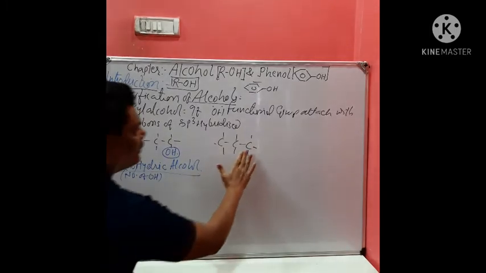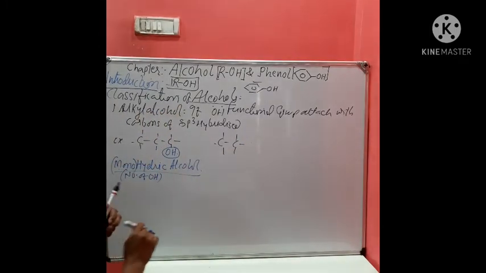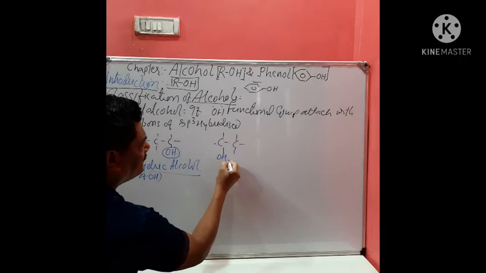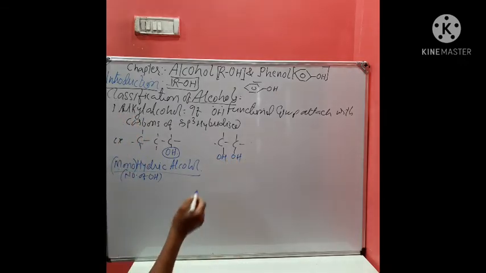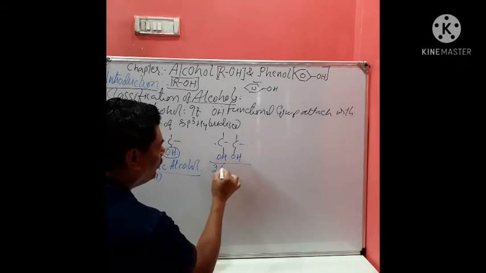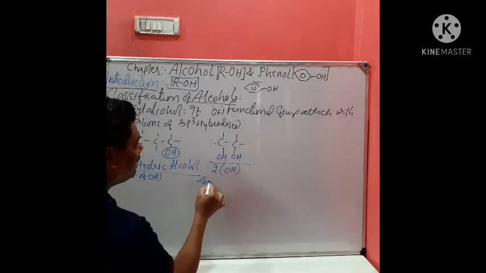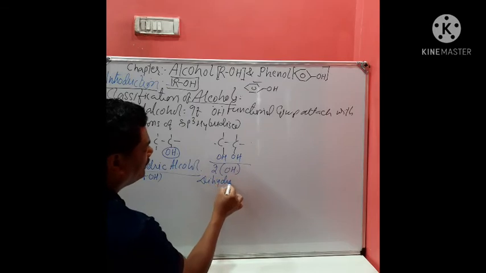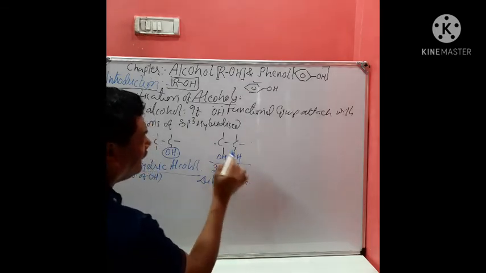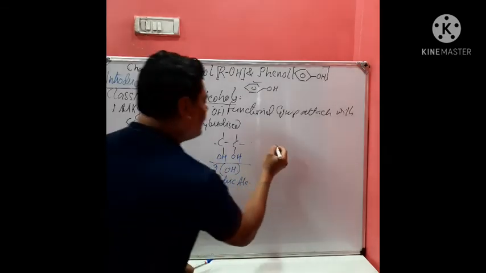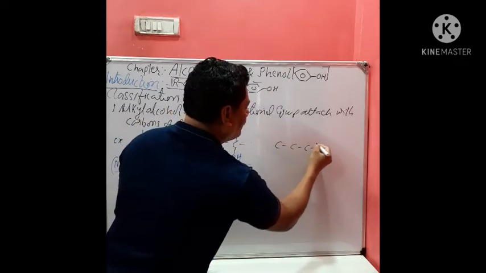I can draw one more, or you can take a simple compound. This is OH and again OH. Now here are two OH groups. So such alcohols are called dihydric alcohol. And we can take one more compound.